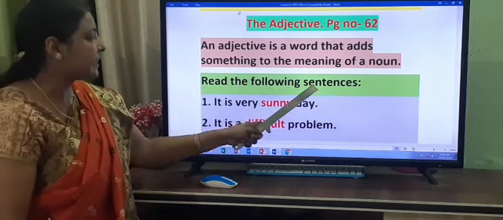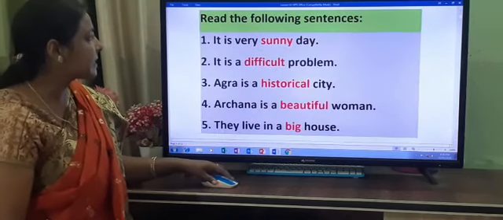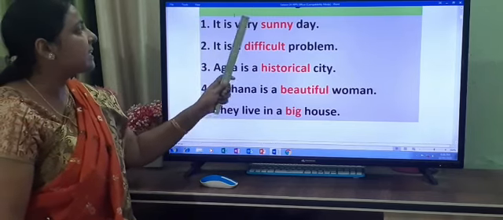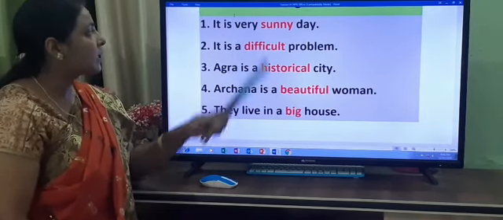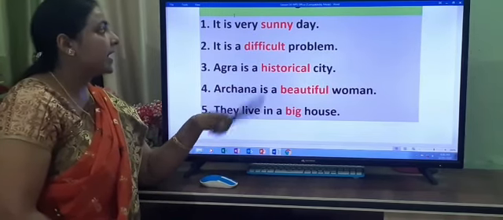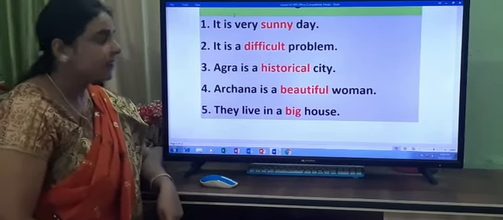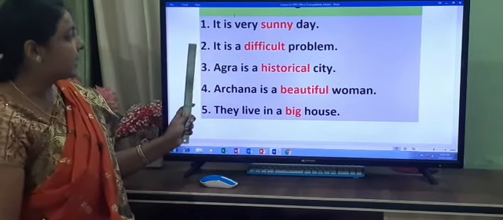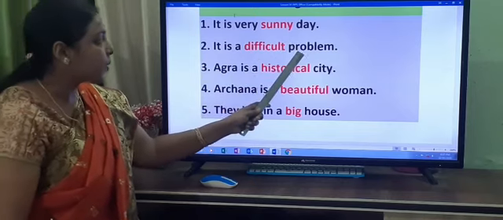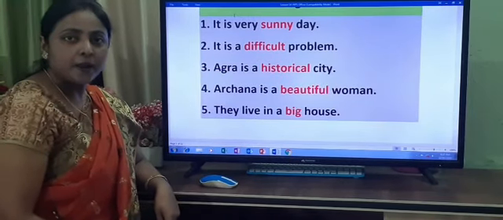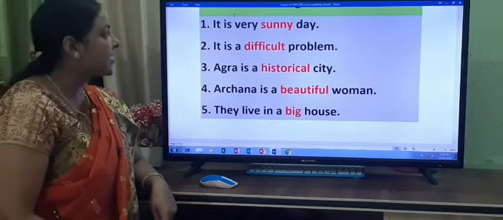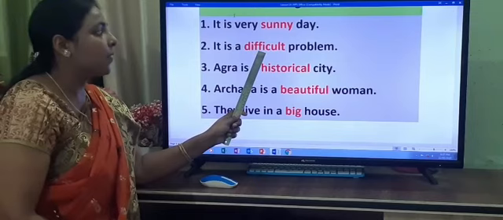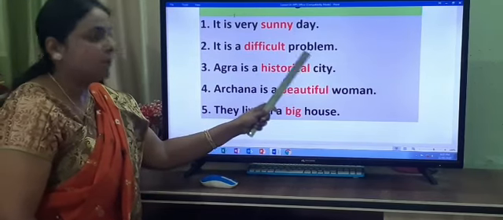Read the following sentences. The first sentence, it is given in your book, number 1. It is a very sunny day. What is an adjective here? Sunny. It qualifies the noun day or describes the noun day. Second sentence, it is a difficult problem. Which problem? Difficult problem. So children, what is the adjective here? Difficult. So difficult qualifies the noun problem.